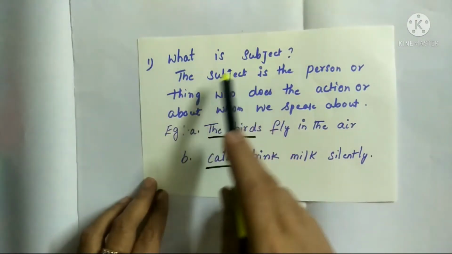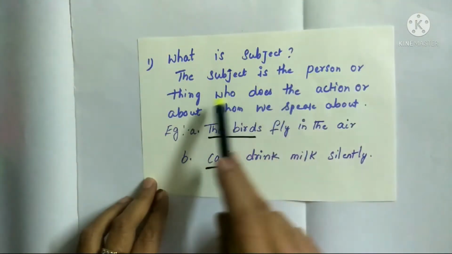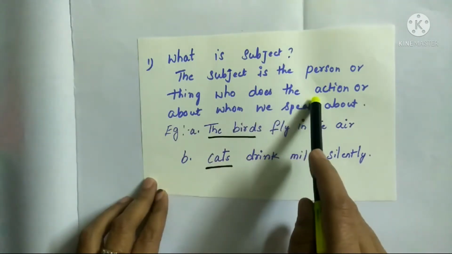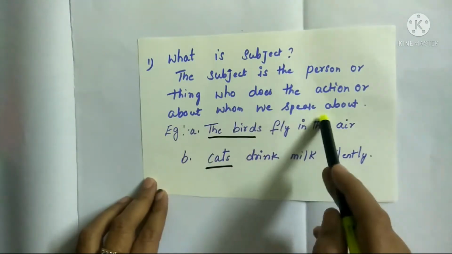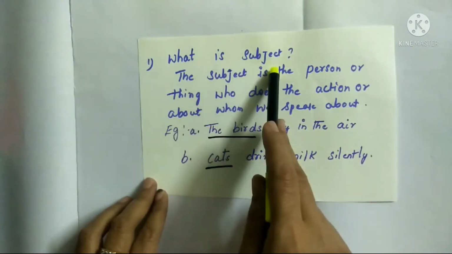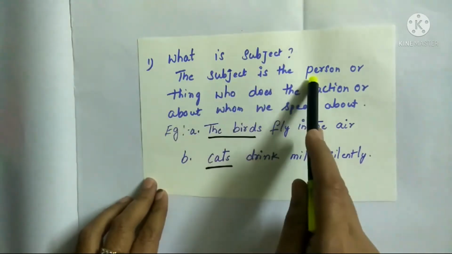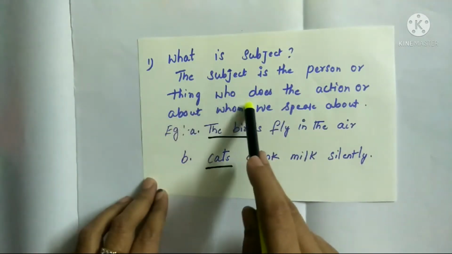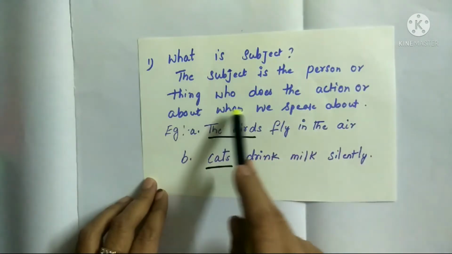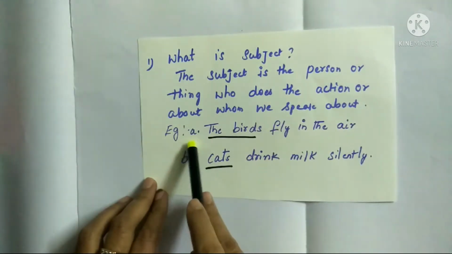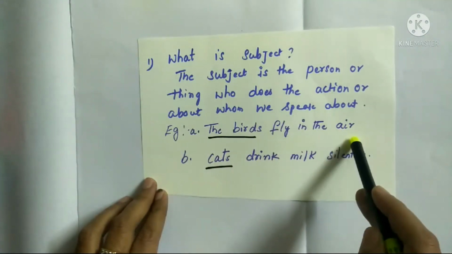What is a subject? The subject is the person or thing who does the action or about whom we speak. Example: The birds fly in the air.